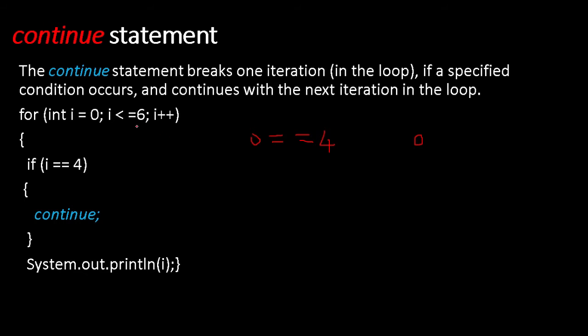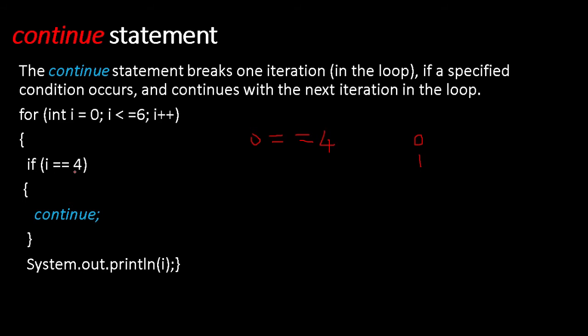Okay, now this becomes 1. So again checking, 1 is equal to 4. This is also false, so this won't be executed. What will be printed? 1. Now it becomes 2. 2 less than or equal to 6. Again it is checking, 2 is equal to 4.